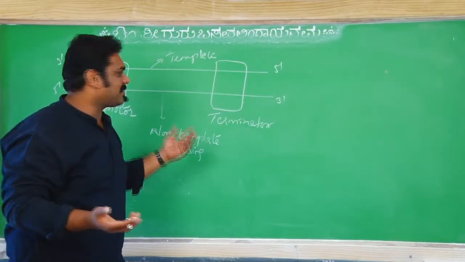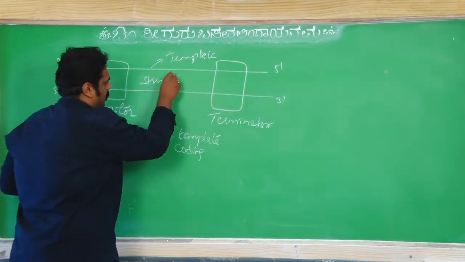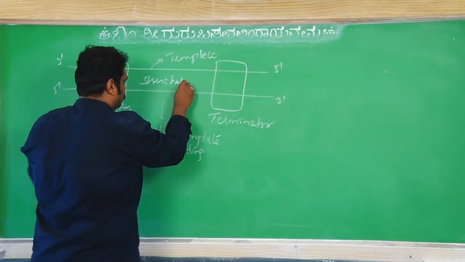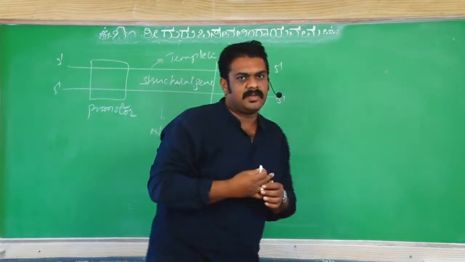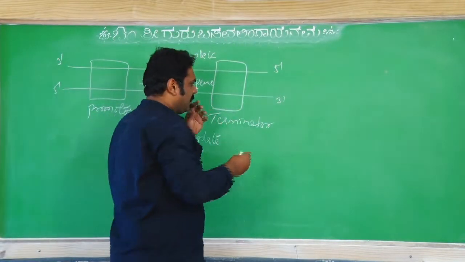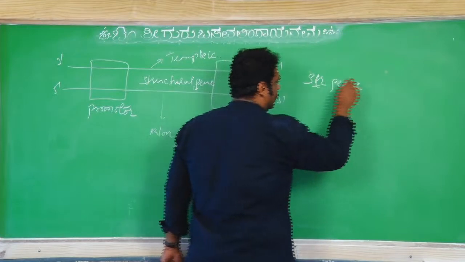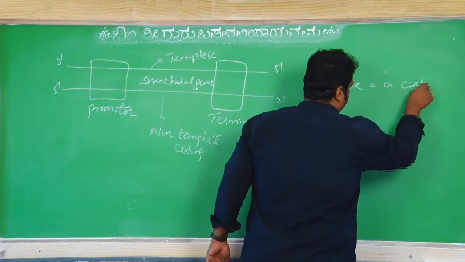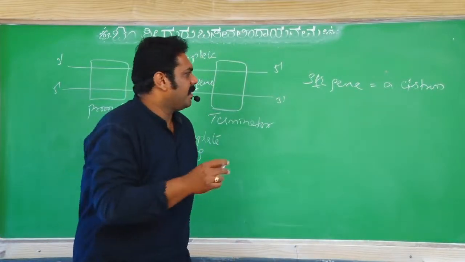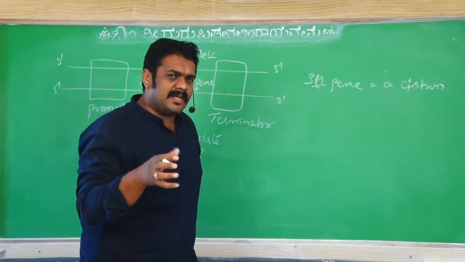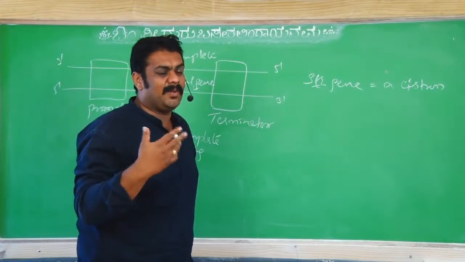Then where does transcription occur? In this site which is called the structural gene. So what is a structural gene? We call a structural gene a cistron. Cistron is a structural gene, or a structural gene is called a cistron. Both are the same words.